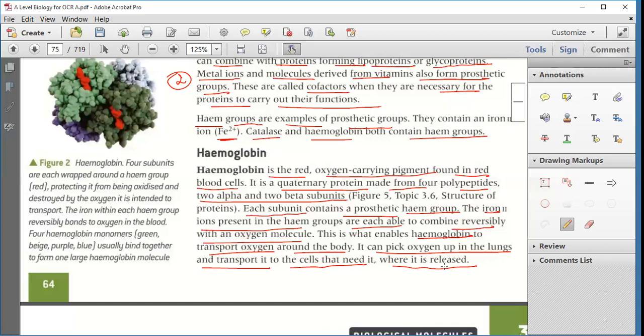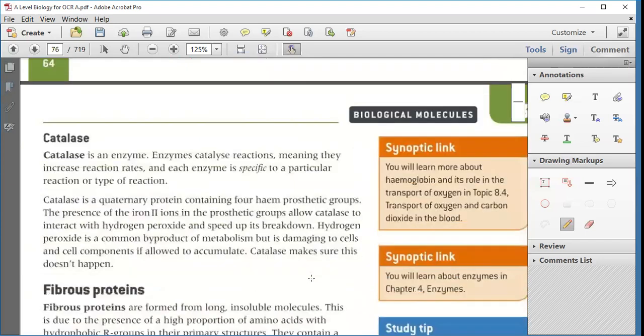Clear? Any doubt in this hemoglobin? No. Okay, sure? Okay. Now we will study the catalase.